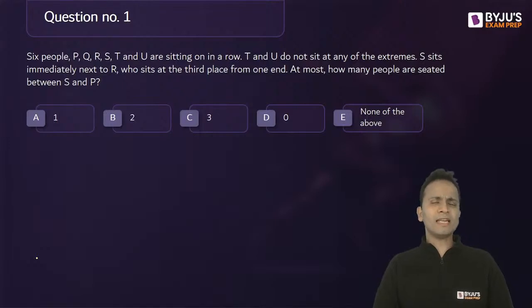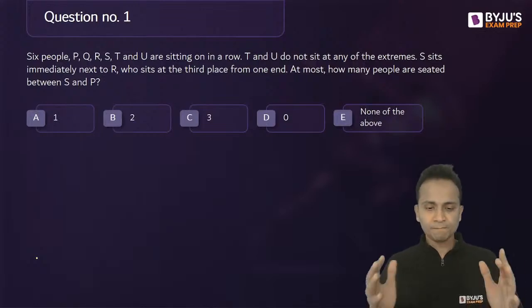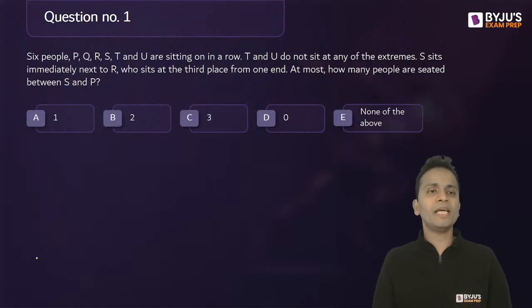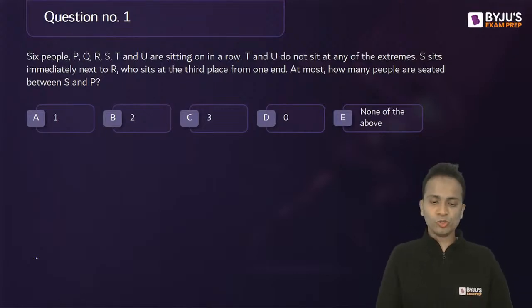Now the questions can be independent questions. There can be questions which will come in the form of sets. So we'll be solving both the types here. So starting with one independent question. All of you solve it and post your answer in the chat box.